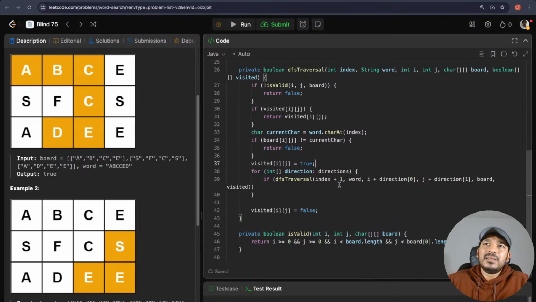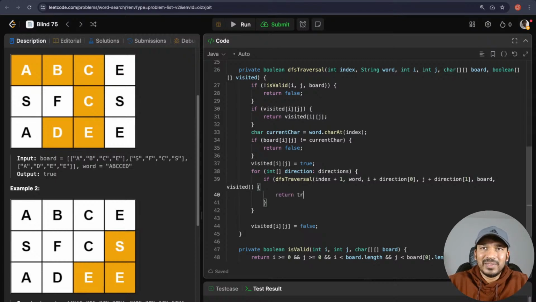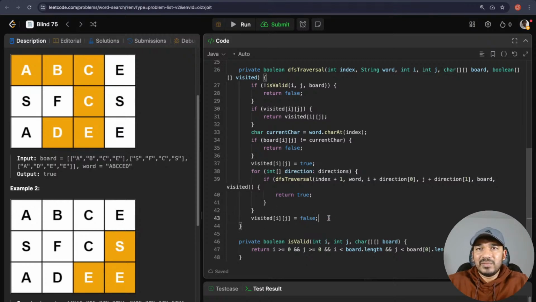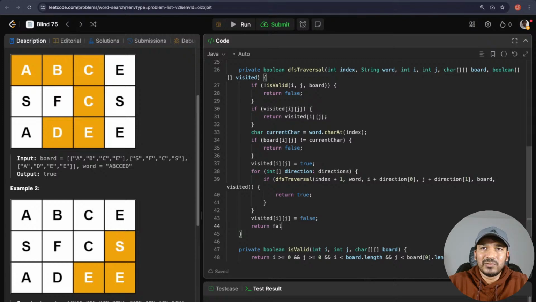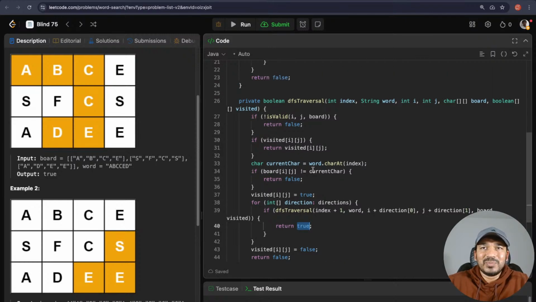Here these things are done. Okay, index plus 1, word. I'm checking all the directions, and then I'm seeing if DFS traversal of all these returns true, then return true. Otherwise, keep checking the other neighbors. If one neighbor doesn't return true, that doesn't mean we have to return false. We can check the other neighbors, and once all the neighbors are done, we will mark visited as false, and if we did not return true anywhere there, we'll return false. But we didn't mark any such positive conditions here for when we return true.